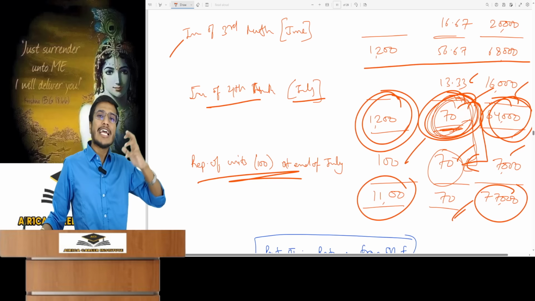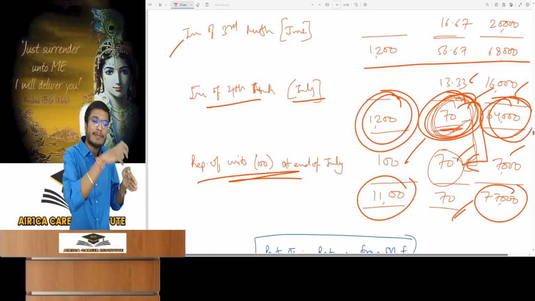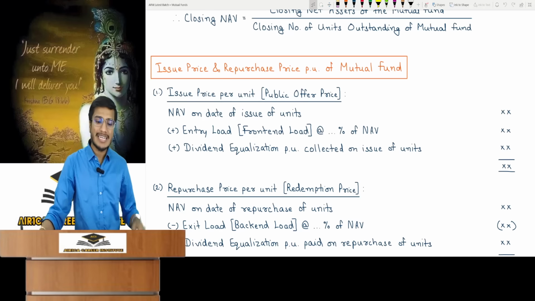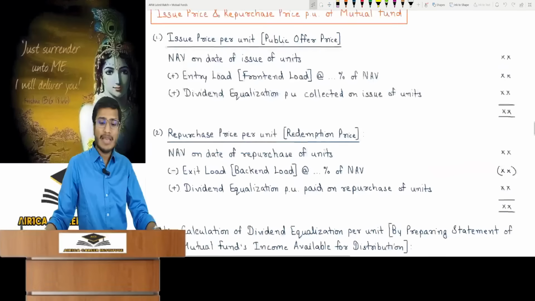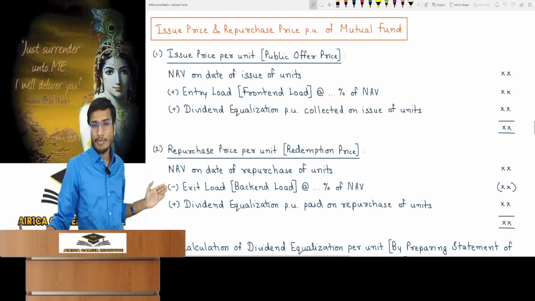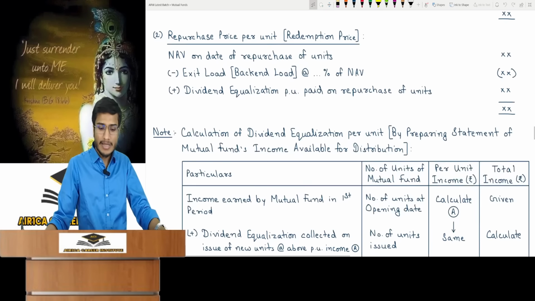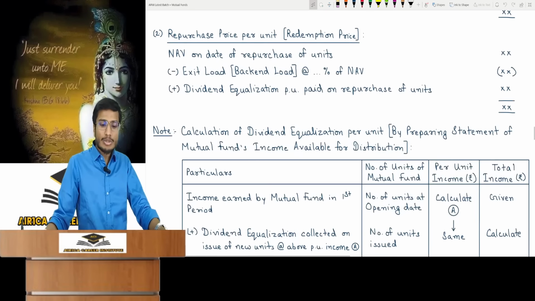Therefore, at the time of repurchase, the full per unit right of the existing unit holders on the income earned till date is also paid immediately to them. That is why dividend equalization is paid at the time of repurchase. You have to add that per unit amount to the repurchase price. I have explained the entire calculation concept. So the dividend equalization per unit.